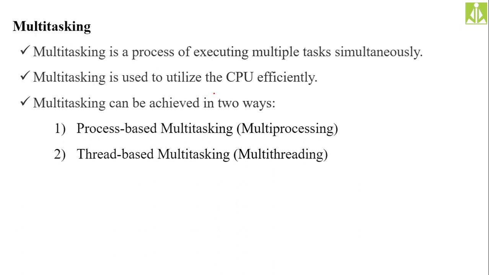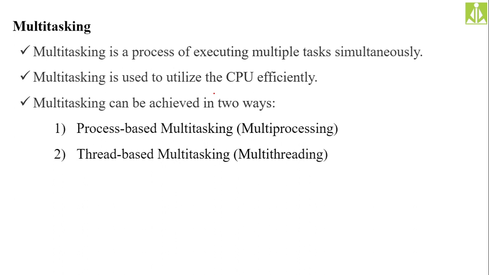Then why we have to go for multitasking: in order to achieve efficient CPU utilization. To get the CPU efficiently utilized, we have to go for multitasking. To achieve this multitasking, as we discussed, we have 2 different ways.